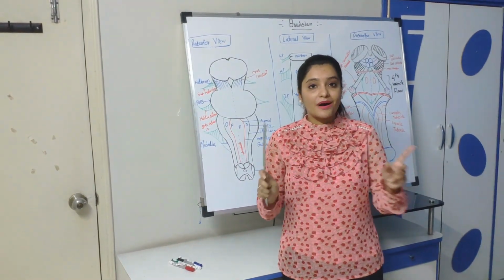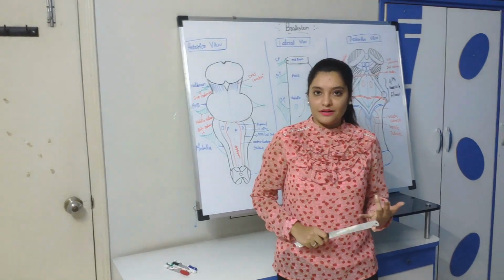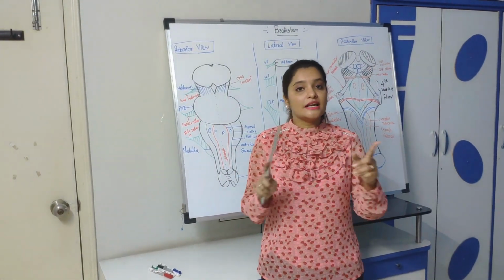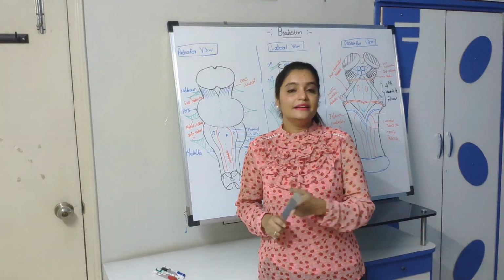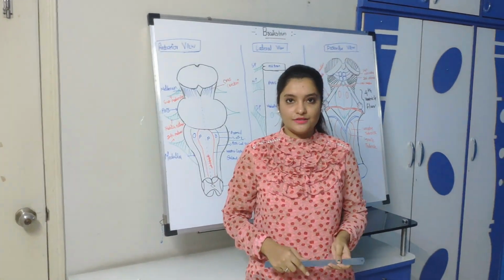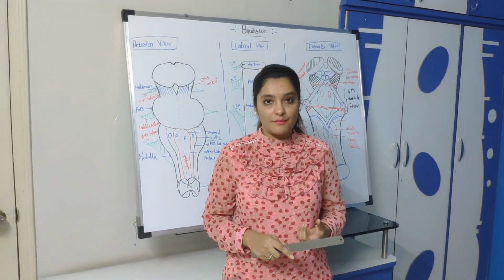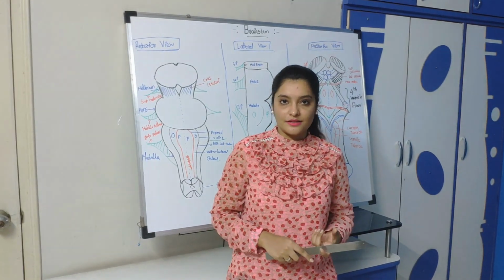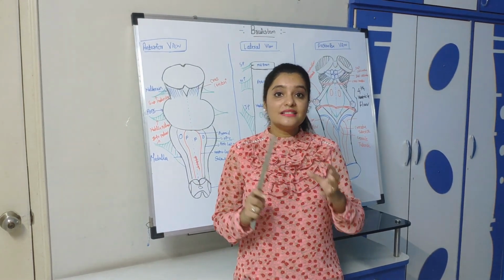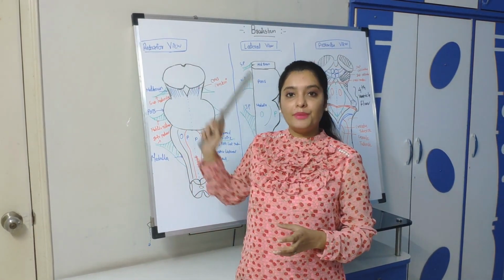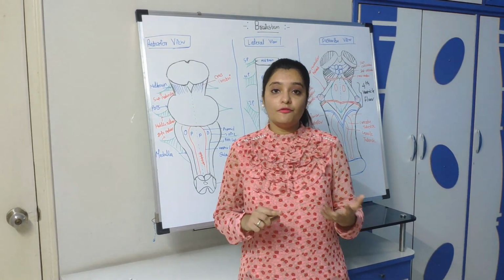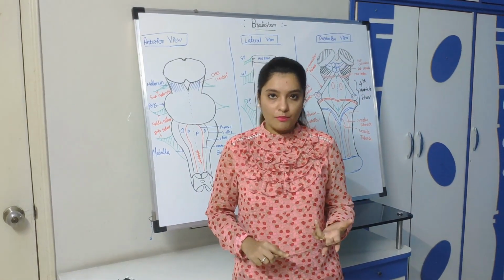Fine. Now all of you know the parts of brain. Brain has three parts: prosencephalon, mesencephalon and rhombencephalon. Prosencephalon is again divided into two, telencephalon and diencephalon. Telencephalon is actually the cerebral hemisphere, two cerebral hemispheres, and diencephalon consists of thalamus, hypothalamus and the limbic system. Mesencephalon, which is the second part of brain, is called midbrain, which is a part of brainstem. And third, rhombencephalon. Rhombencephalon consists of pons, cerebellum and medulla oblongata.